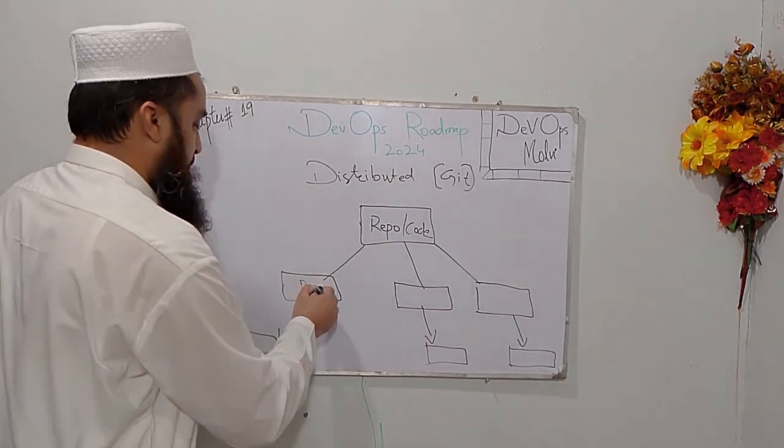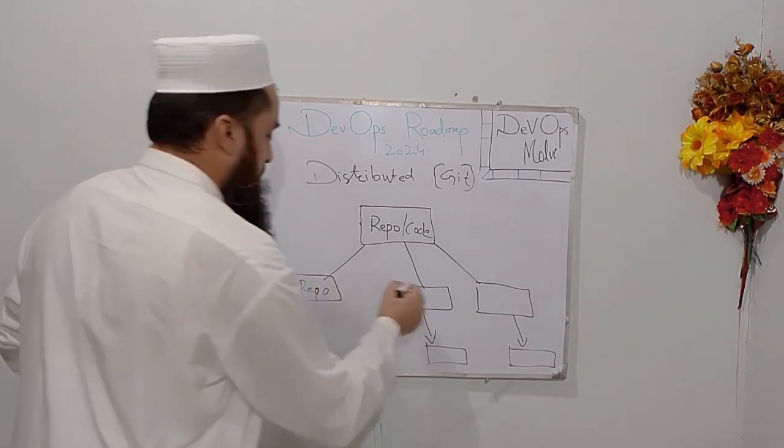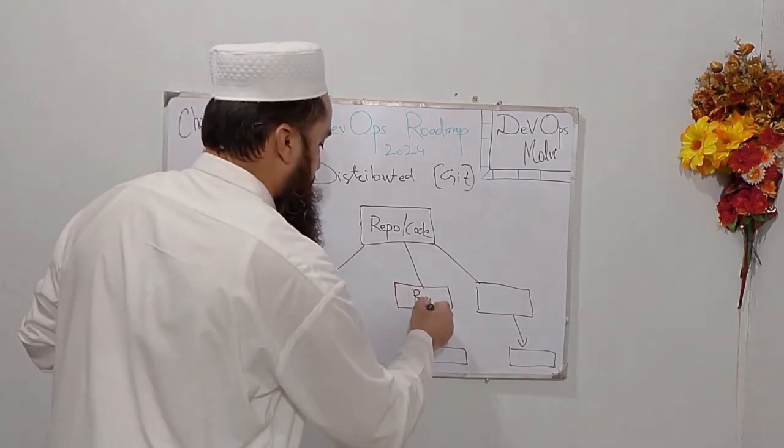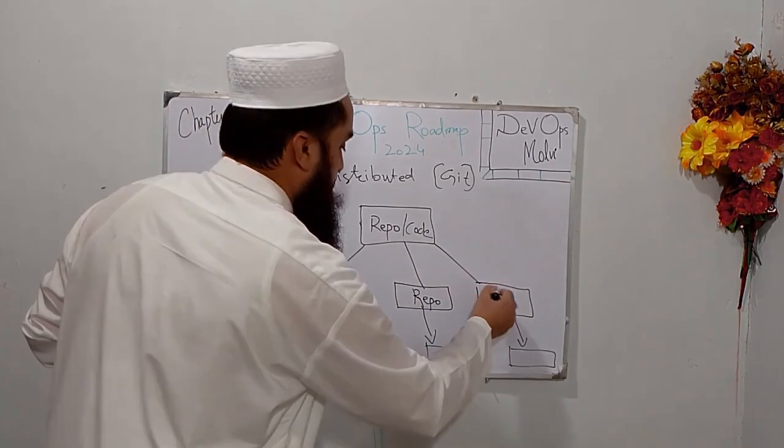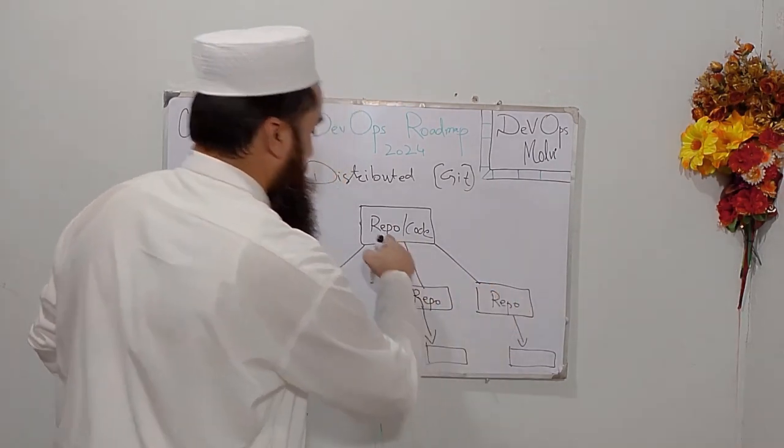This is also the repo, and this is the copy of the repo, this main repo, and this is also the copy of the repository.